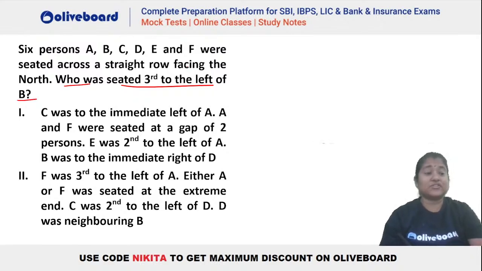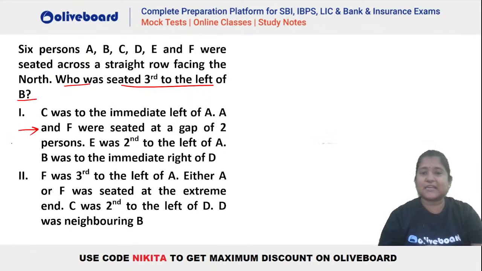So let's see. So this is a question based on data sufficiency where we have to tell which of the following data is sufficient to answer the question. Monica is also getting only two. Absolutely great work, guys. So let's see. There are six persons seated across a straight row facing the north. The question is who was seated third to the left of B.